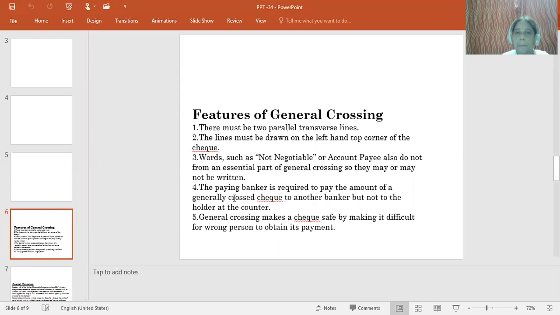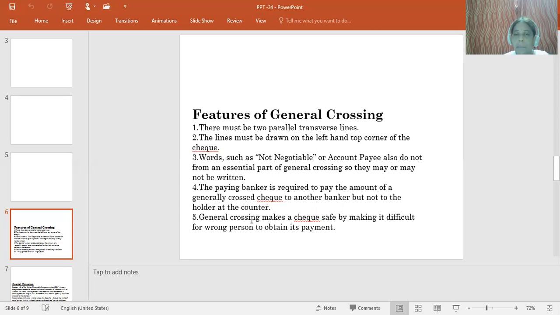Next, the paying banker is required to pay the amount of generally crossed checks to another banker, but not to the holder at the counter. Of course, this duty has to be done by the collecting banker. That means whenever a check is crossed generally, the amount is not payable at the counter. It will be transferred to another account, another banker, so that it can be directly credited to the customer's account, but not paid over the counter. So this kind of role is played by the collecting banker.